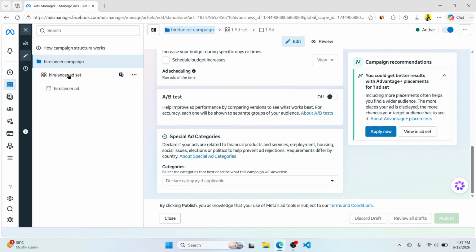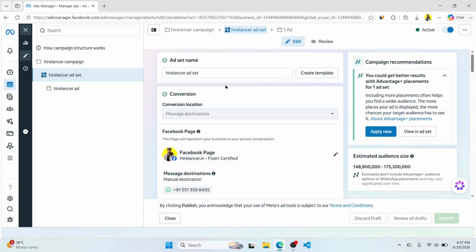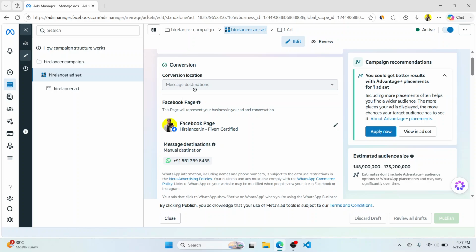Okay, let's move on to the ad set. So the ad set name is Hirelancer ad set. As you can see, the messaging conversation is started from WhatsApp only. By default, Meta suggests Messenger, Instagram messages plus WhatsApp. But in India, WhatsApp is something that all the people use.